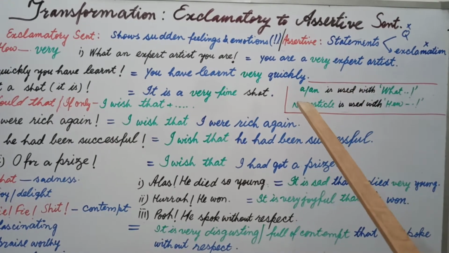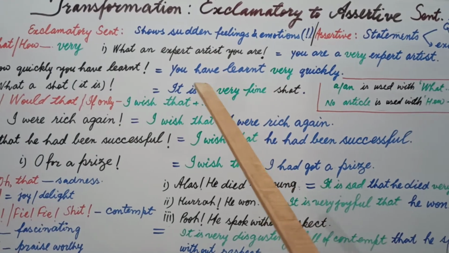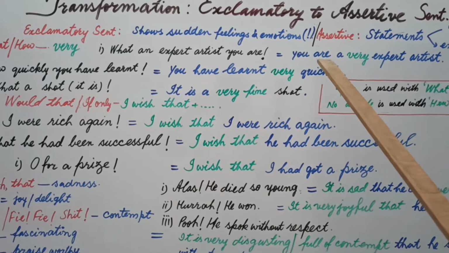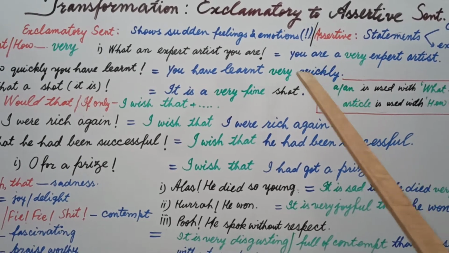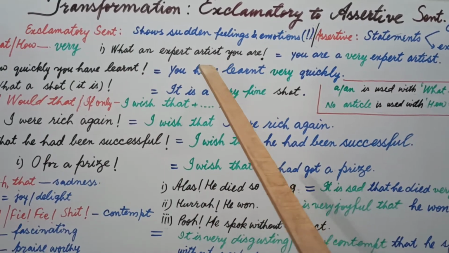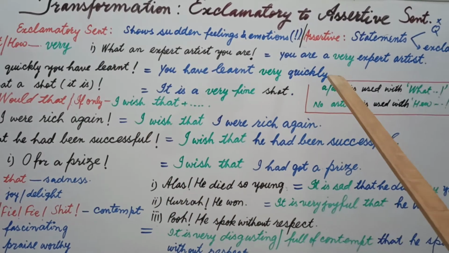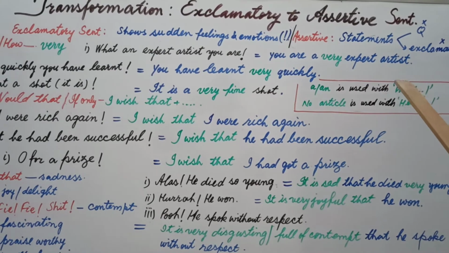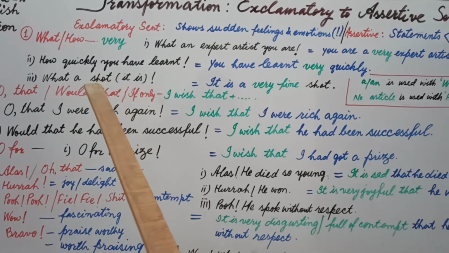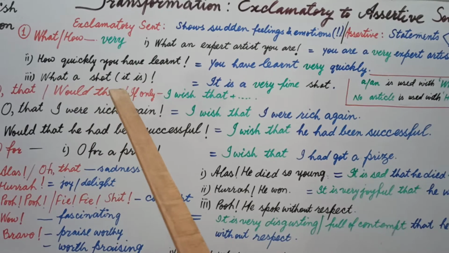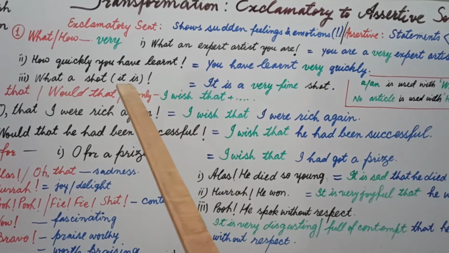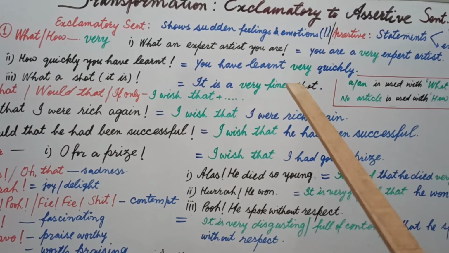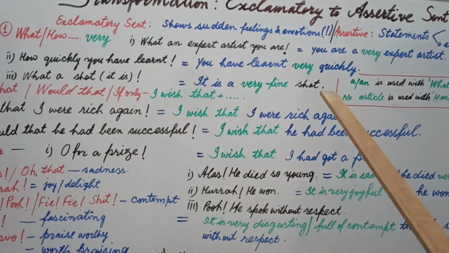Students, if we are not getting everything, in short you can understand, you should write, you are, subject and verb, linking verb, helping verb, whatever you have, and then you write the rest part of the sentence up to the artist, and what will be changed into very. You are a very expert artist. Now let's come to the second example, how quickly you have learned. You have learned, you wrote here you have learned, and how will be changed into very. You have learned very quickly.